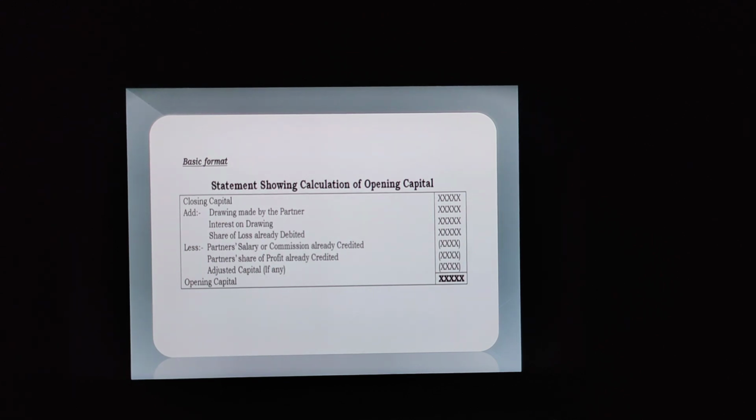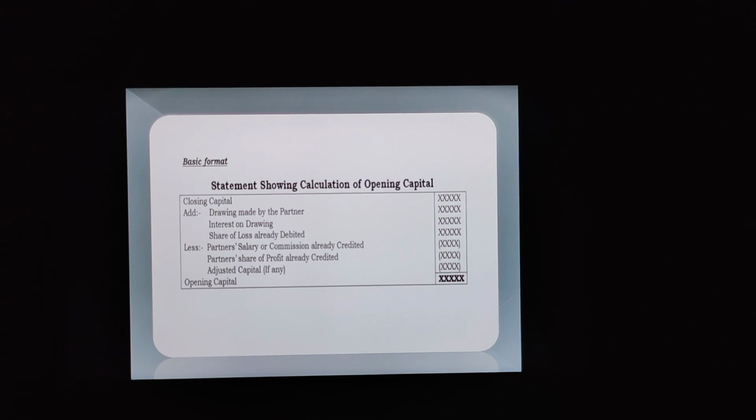Here it's written: statement showing calculation of opening capital. So class, what happens? When you prepare your capital account, you will find closing capital or opening capital. If you have the opening capital, then we don't have to make any kind of calculation. But if the closing capital is provided, then we have to find out the opening capital. So for finding out the opening capital, first of all we have to add certain amounts to the closing capital. What do we have to add? We have to add the drawings made by the partner.